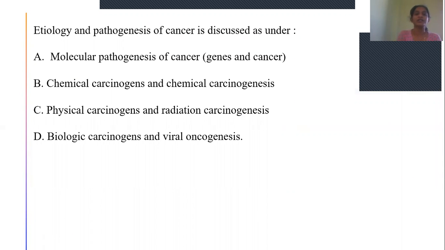Depending on the etiology, the pathogenesis of cancer is explained under four topics. Molecular pathogenesis of cancer, which includes the genes involved in the pathogenesis of cancer, so genes and cancer. Chemical carcinogens and chemical carcinogenesis, so how chemicals cause cancer. Physical carcinogens and radiation carcinogenesis, and biological carcinogens and viral oncogenesis. Under these four, we'll be studying the pathogenesis of cancer.